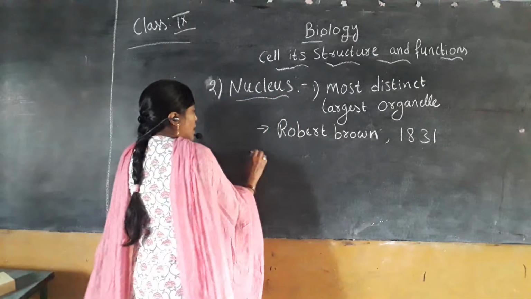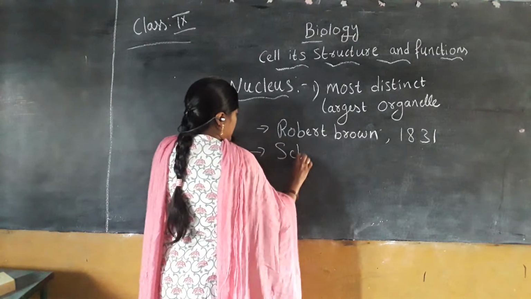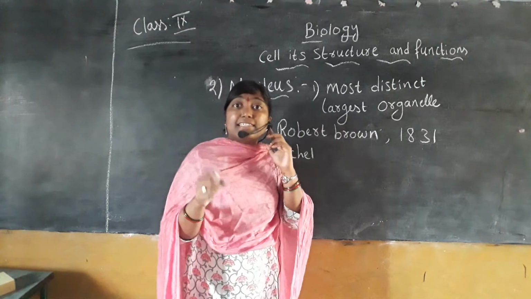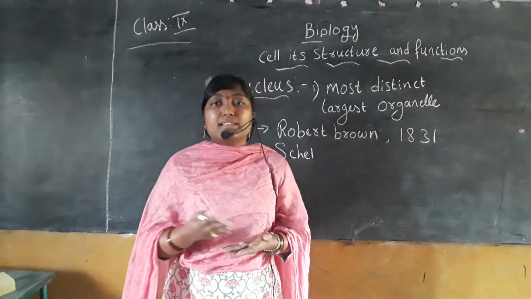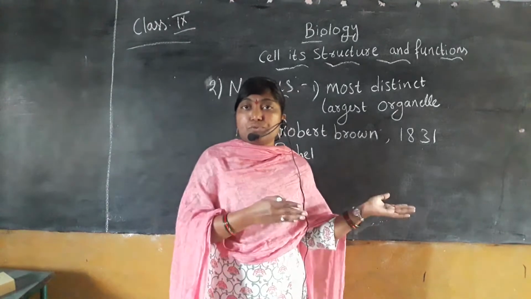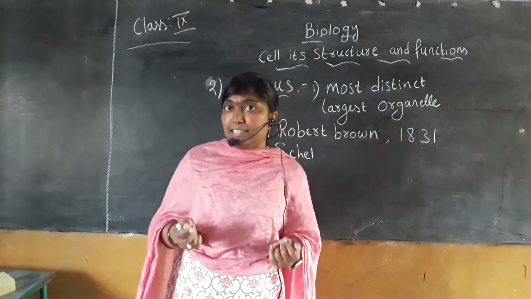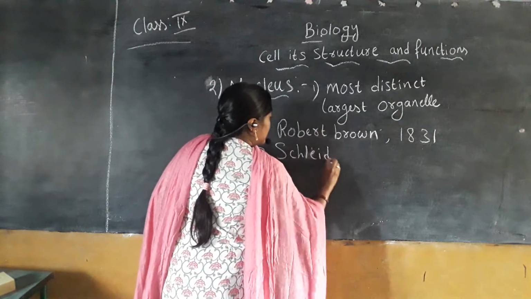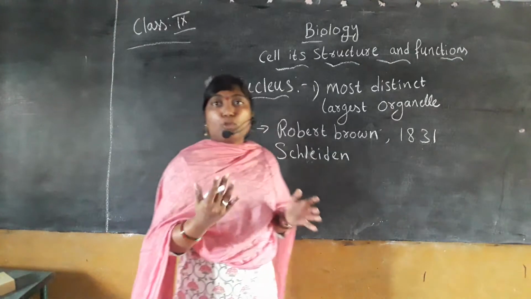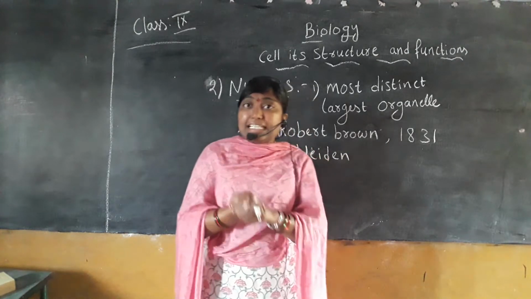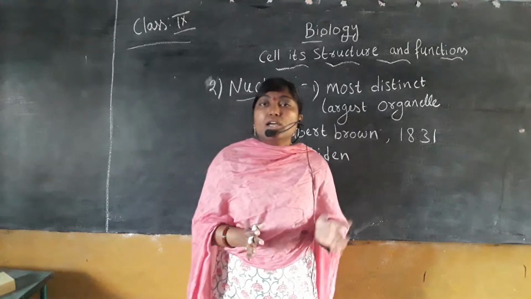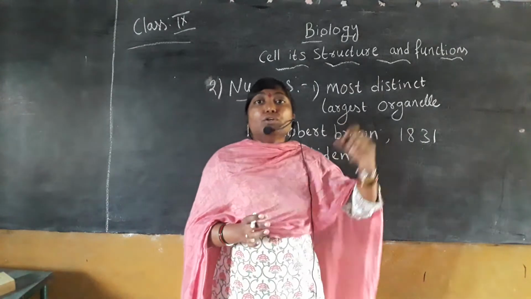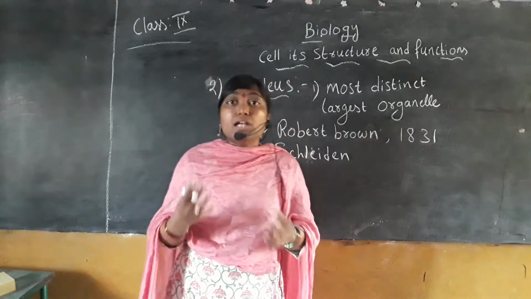Now, there is another scientist. You know about Schleiden, isn't it? So, who is Schleiden? Schleiden and Schwann, I have told you, these two scientists proposed the cell theory. Schleiden is one of the main proponents of cell theory. He stated one statement about the nucleus. He said that new cells arise from the nucleus.